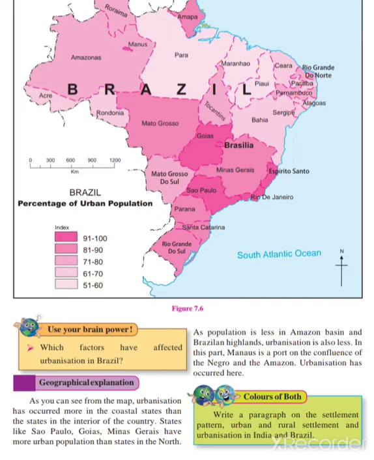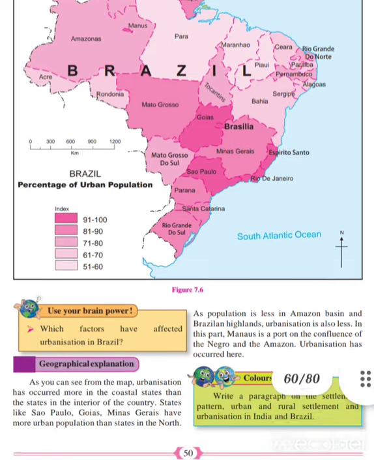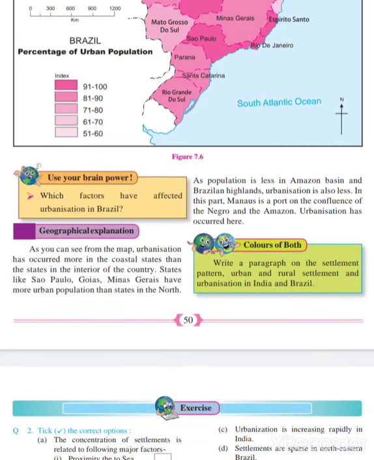States like Sao Paulo, Goiás, Minas Gerais have more urban population than the states in the north. As population is less in the Amazon basin and Brazilian highlands, urbanization is also less. In this part, Manaus is a port at the confluence of the Negro and the Amazon. Urbanization has occurred here. So, this was all about urbanization of India and urbanization of Brazil.